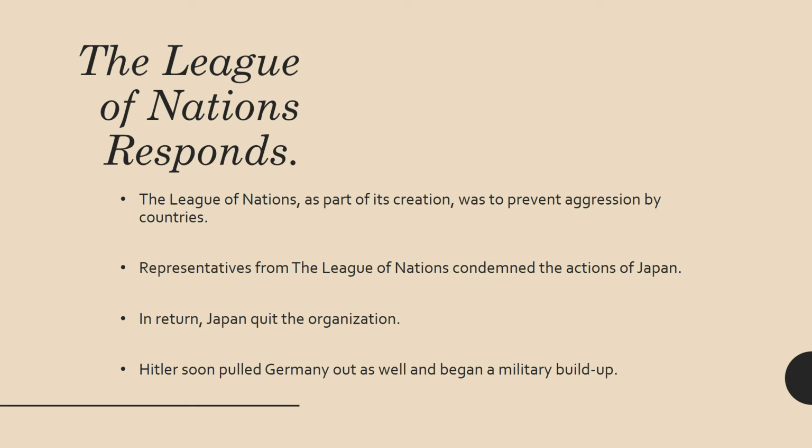Now, you might be saying, well, what is the world doing to try and stop these dictators from what they're doing? Well, the League of Nations is going to take some action and respond to what's going on here. The League of Nations, as part of its creation, was supposed to prevent aggression by countries. Representatives from the League of Nations did condemn the actions of Japan, but when they did this, Japan says, okay, we quit, and they quit the organization. Soon after that, Hitler pulls Germany out of the organization and begins to build a stronger military for Germany after leaving the organization.